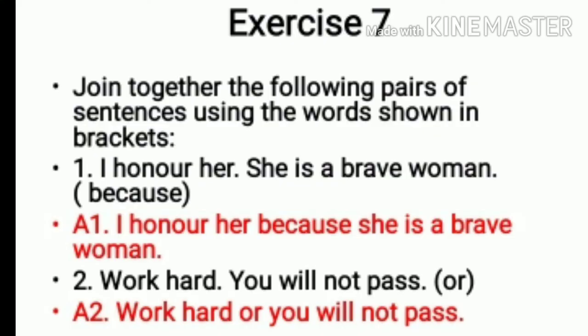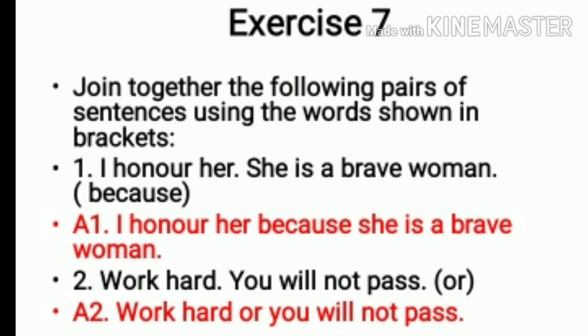Now exercise 7. Again we need to join the following pairs of sentences using the words that are given to us in the bracket. So the conjunction is given to us in the bracket. We use that conjunction and join the sentences. So the first one: I honor her. She is a brave woman. We need to join it with because. So your answer will be, I honor her because she is a brave woman.